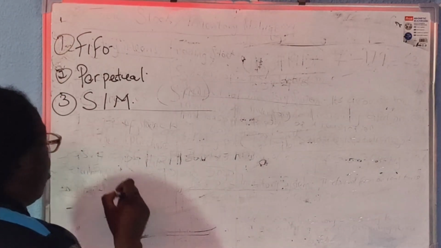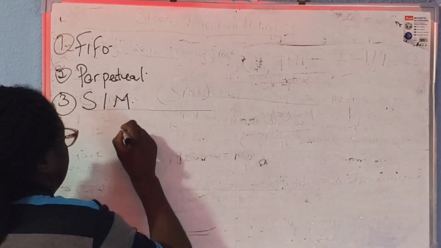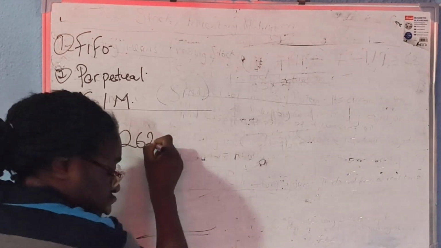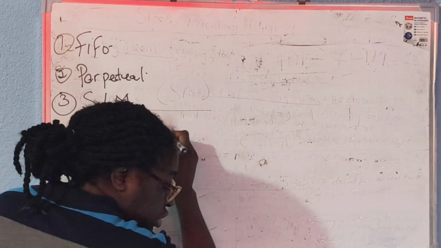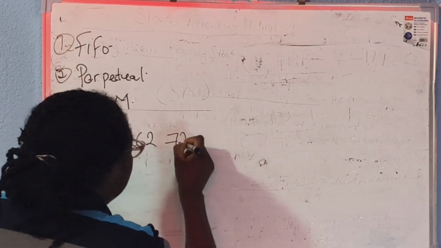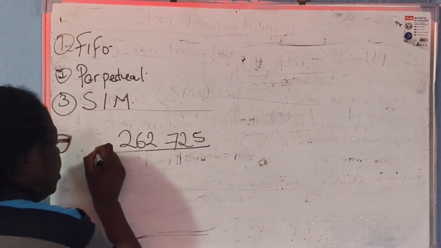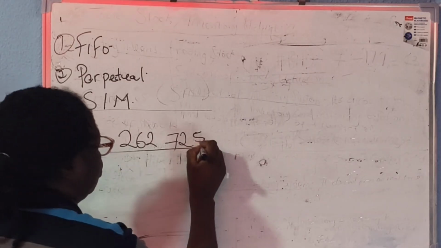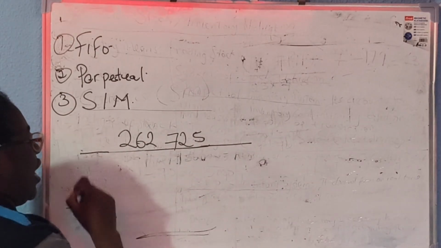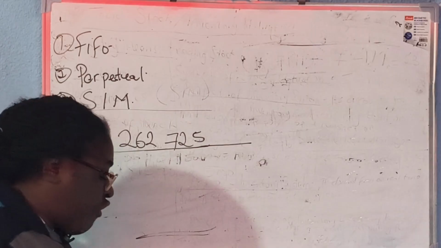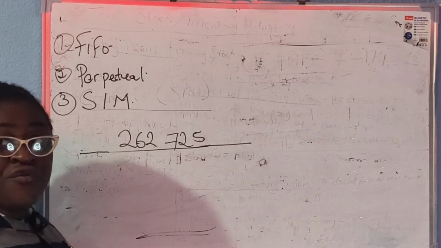What is the value of our closing stock? It is 262,725. Then we look for our cost of sales.